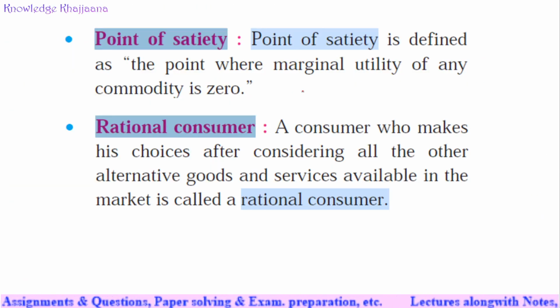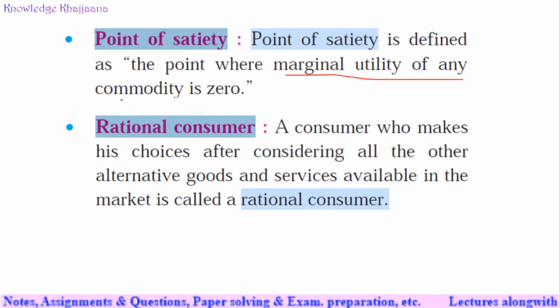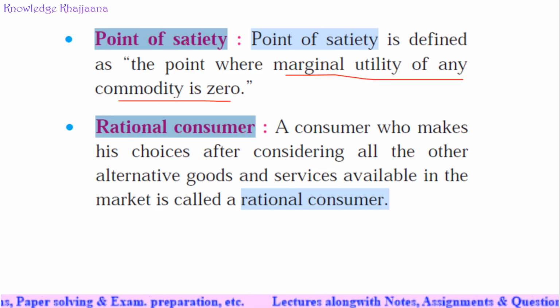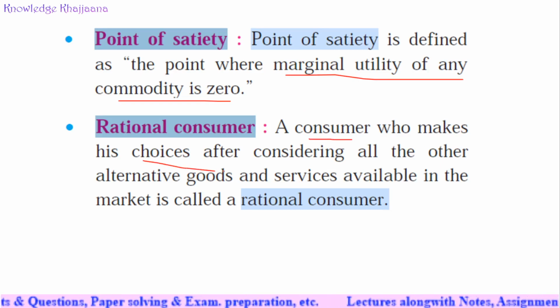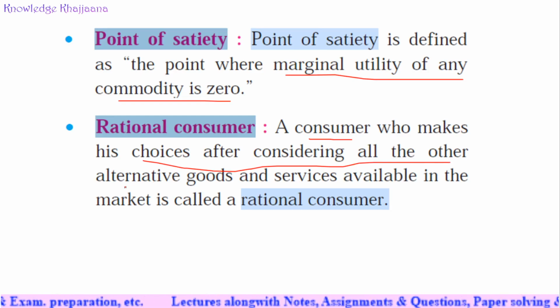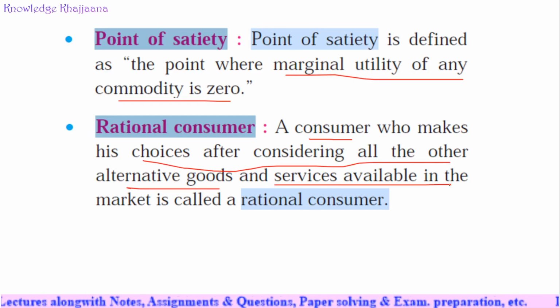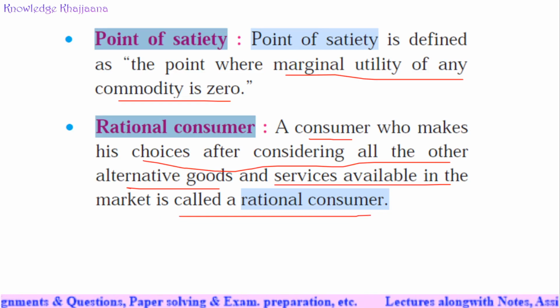What is meant by the point of satiety? The point of satiety is defined as the point where the marginal utility of any commodity is zero. There is no utility from consuming that extra unit. And who is a rational consumer? A consumer who makes his choices after considering all the other alternative goods and services available in the market is called a rational consumer, a real, natural consumer.